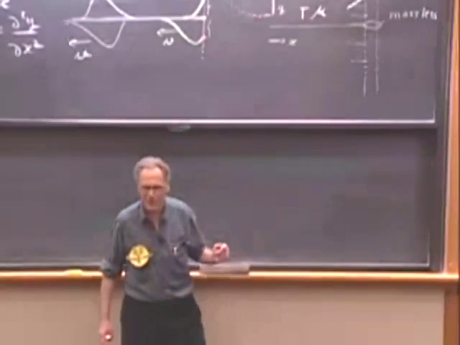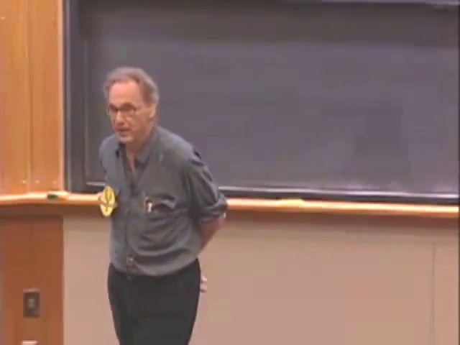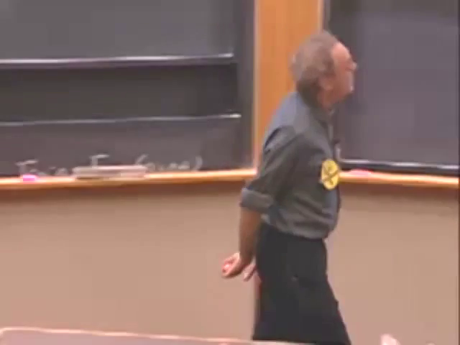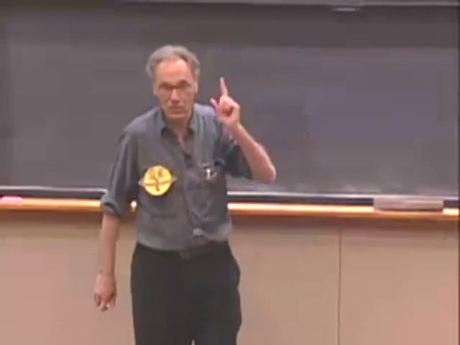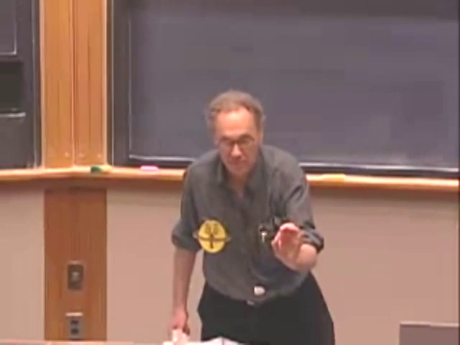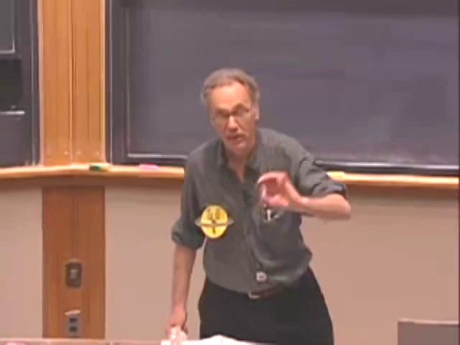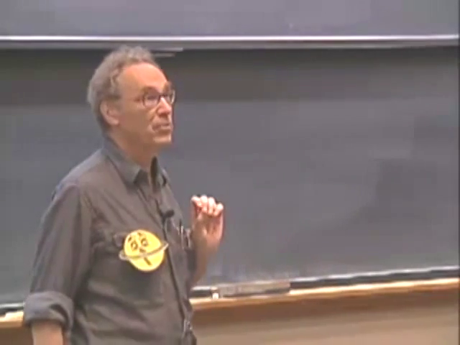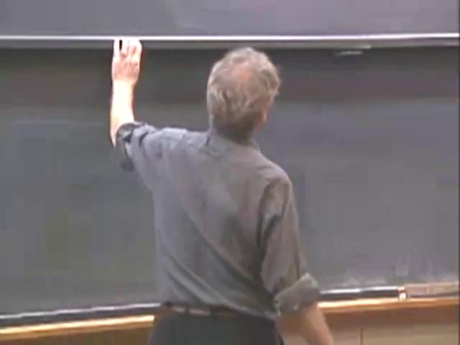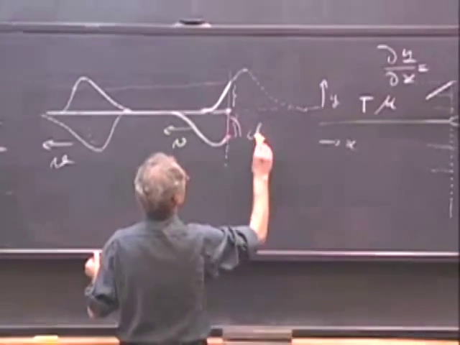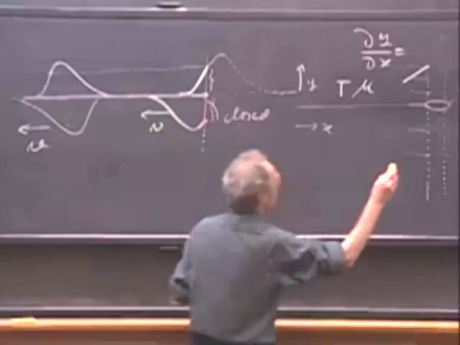If now I send in a mountain, what do you think will come back? A mountain comes back, mountain goes in, mountain comes back. Who thinks if a mountain goes in, a mountain comes back? Very good. And that's the consequence of the fact that it is open now. Because the only reason why a mountain goes in, a valley came back, there was only one reason: the end could not move. But now the end can move, and I will demonstrate it to you. And now the mountain will come back as a mountain. We refer to this in physics as a closed end, and we refer to this as an open end.